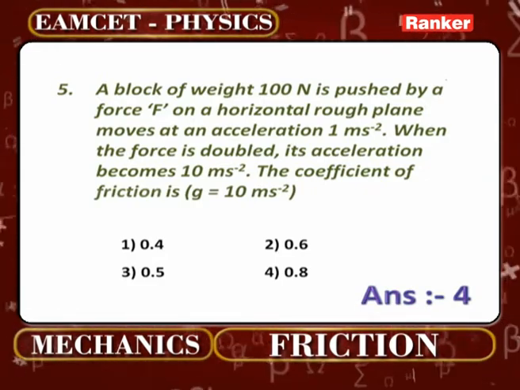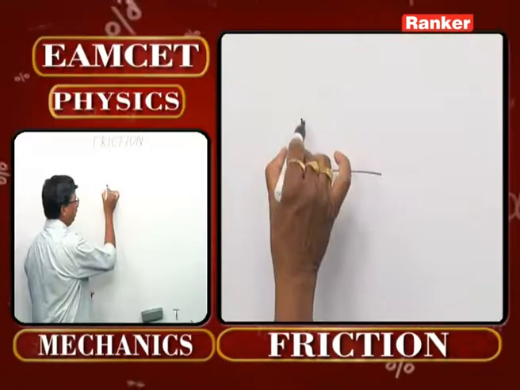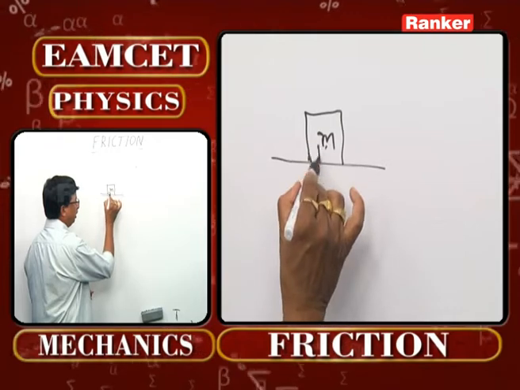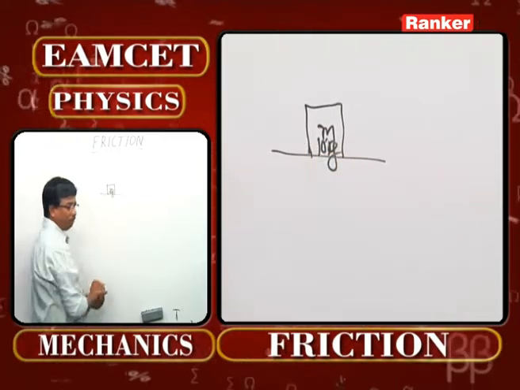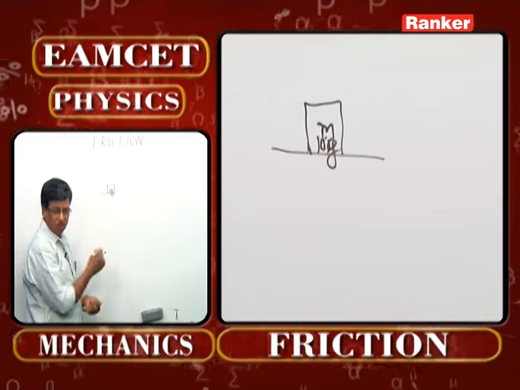That's the concept first of all. Block of weight 100 Newton. You can definitely guess when g is 10, the mass over here will be 10 kg, because 100 Newton by 10 meter per second square gives you the value of mass.